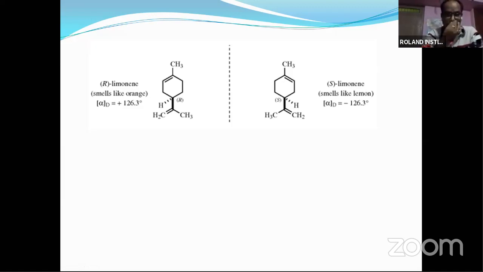You see another example with the same R and S system, limonene. This is a natural product. Here it smells like orange, but here it smells like lemon. So you see the chemical properties are changing. And the specific rotation is plus 126.3 degrees, here minus 126.3 degrees. So depending on the priority of the groups, they have been assigned as R or S.